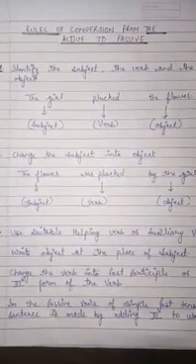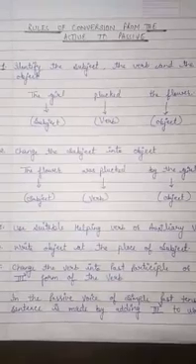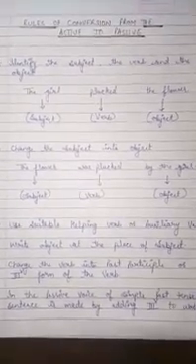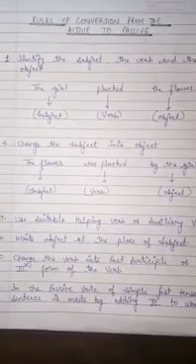Children, here are the rules of changing the active voice sentences into passive voice. The first thing is that you have to identify the subject, verb and the object in the sentence. For example, the girl plucked the flower. In this sentence, the girl is the subject, plucked is the verb and the flower is the object. The next important thing is that the subject is always to be changed into object.